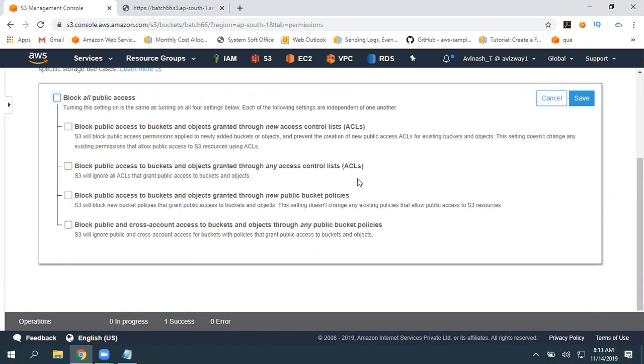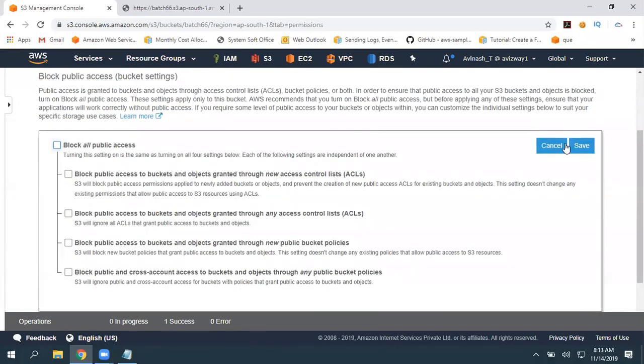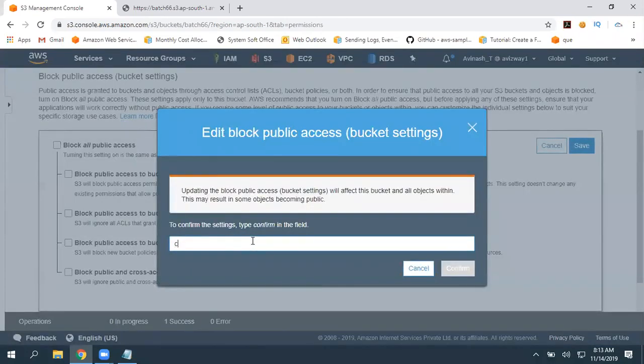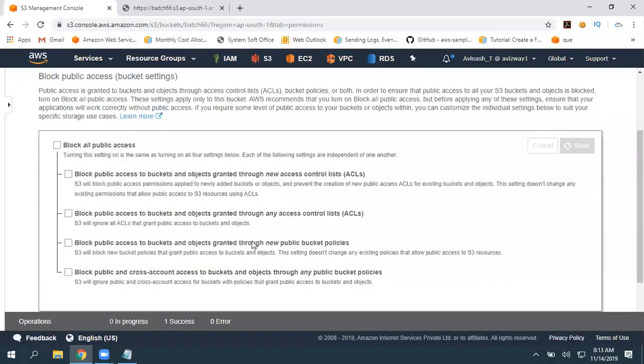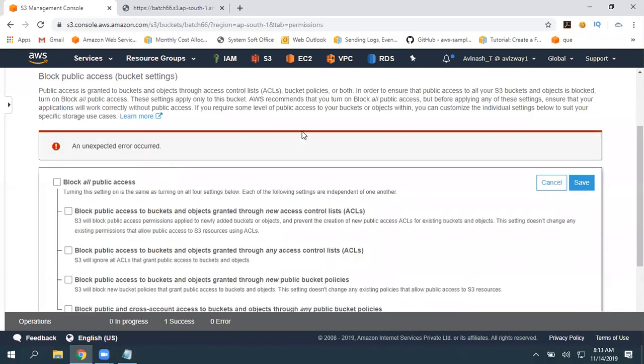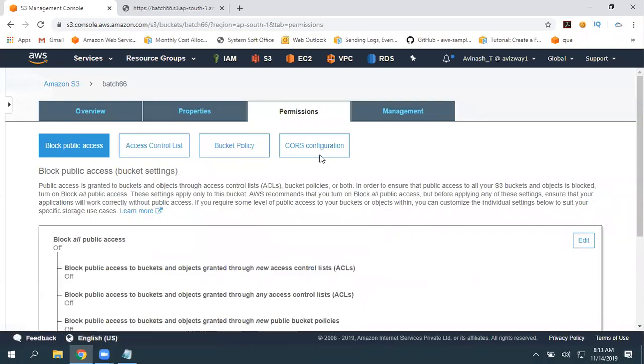I'm unchecking this, click on save, and here you need to write confirm, then click on confirm. If you don't disable this option at bucket level, you cannot make any object public.